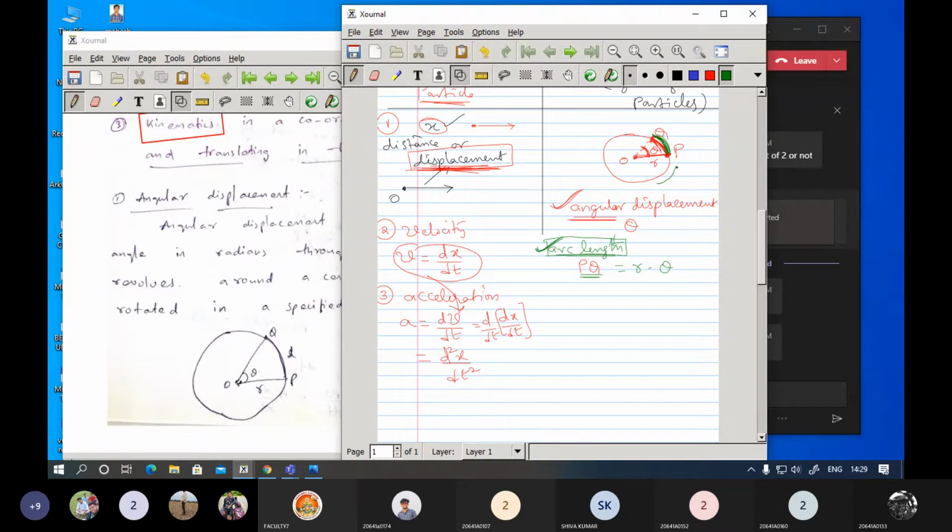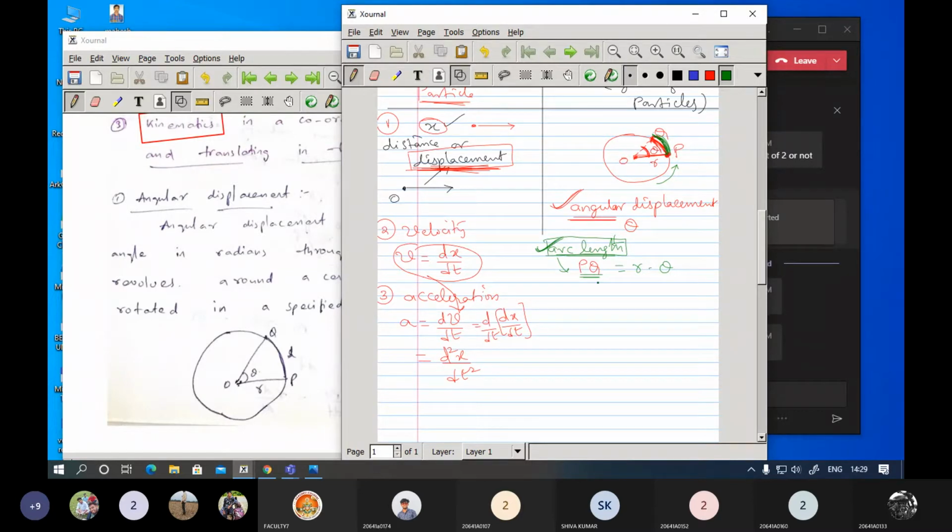Because the solid has undergone a small rotation, due to which the point P moved to point Q. So you get some arc length, which is nothing but the distance traveled.